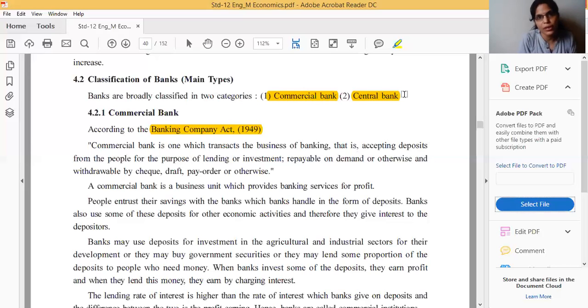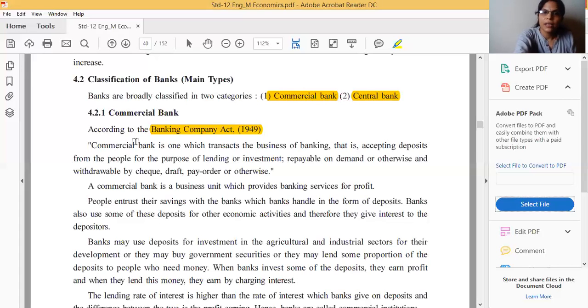Okay, the bank will take your deposit and pay you some rate of interest, and that rate of interest will be less than on lent money. Whatever money is lent by the bank, whether to any other person or to the same person, the rate of interest will be different, obviously higher than the deposit rate of interest. The difference between these two is the profit of the bank, and this type of profit is gained by the commercial bank. Okay. Now we will discuss the definition given by the Banking Companies Act 1949.